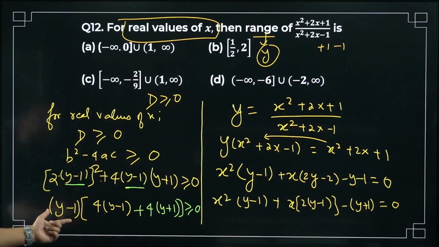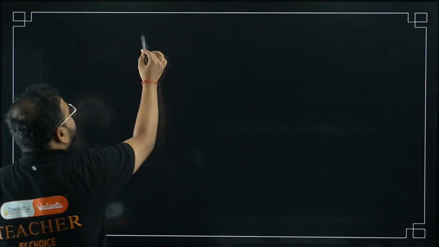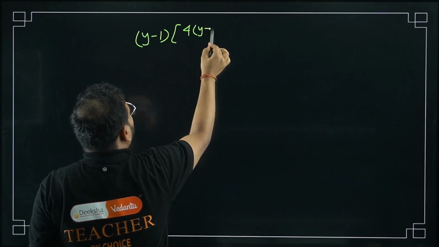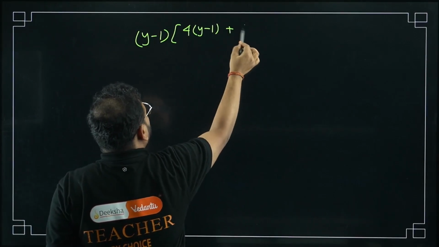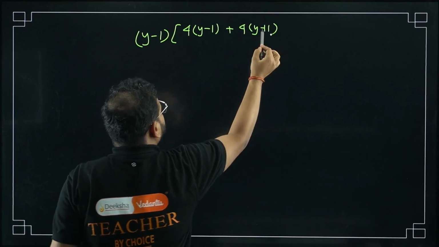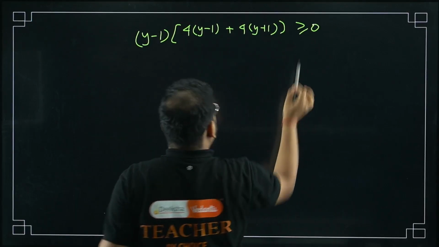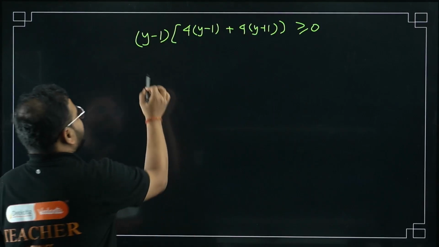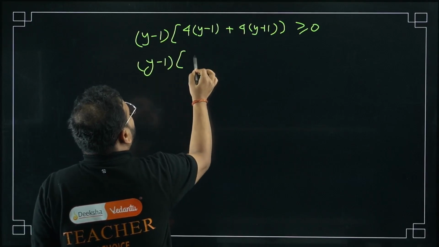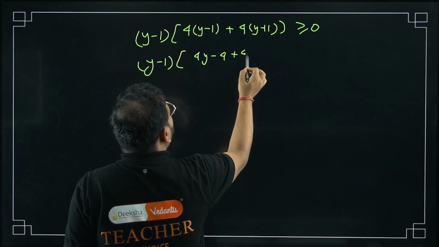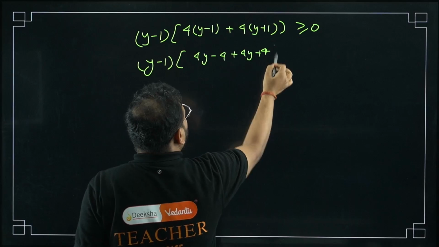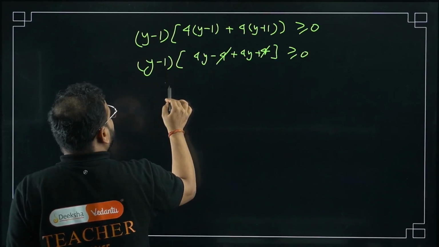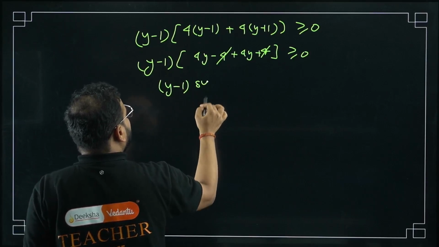I'm going to write this in the next slide. Y minus 1 over here, next bracket: I had 4 times of y minus 1 plus 4 times of y plus 1, greater than or equal to 0. Let's cross check once. Expand inside: 4y minus 4 plus 4y plus 4 greater than or equal to 0. Minus 4 plus 4 is gone. So what I'm getting here is y minus 1 times 8y greater than or equal to 0.